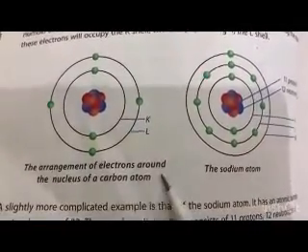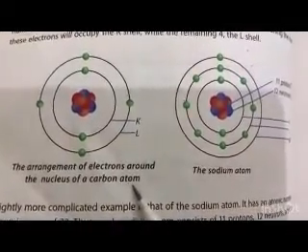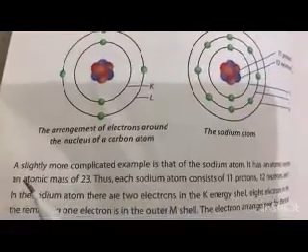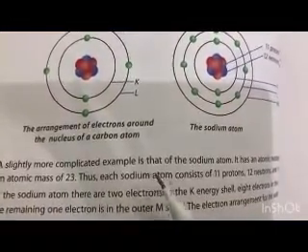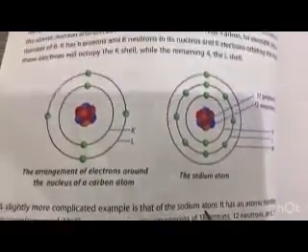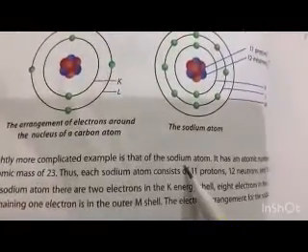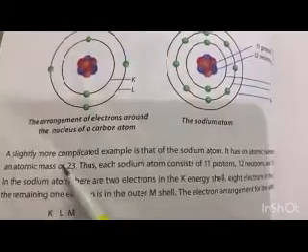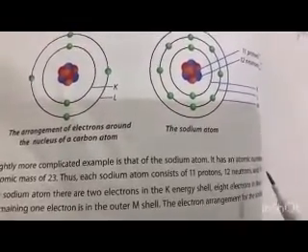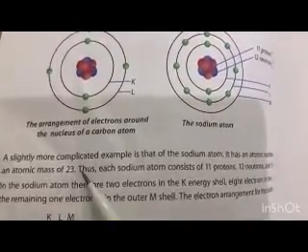This is the arrangement of electrons around the nucleus of a carbon atom. Now there is another, slightly more complicated example, that of a sodium atom. First we had the example of carbon, and now we have sodium. It has an atomic mass of 23.